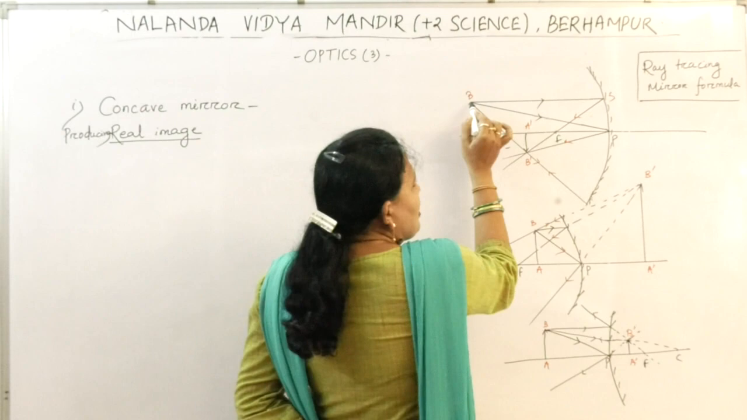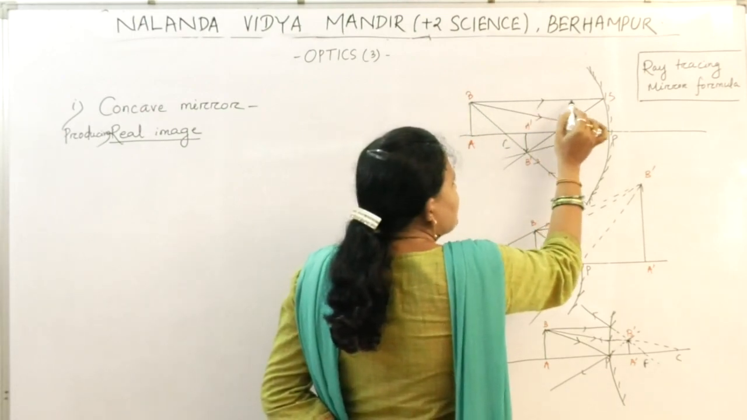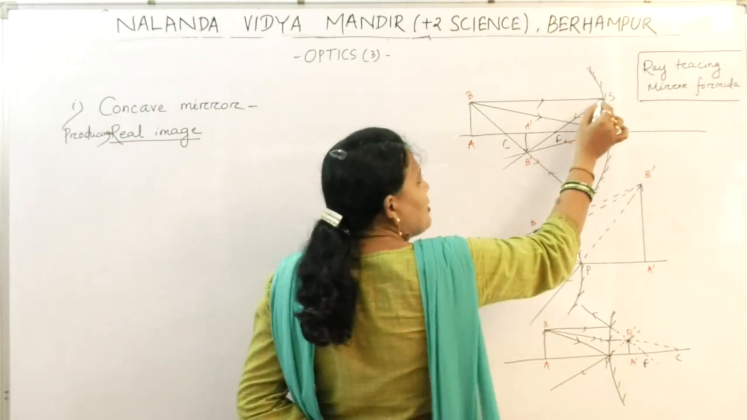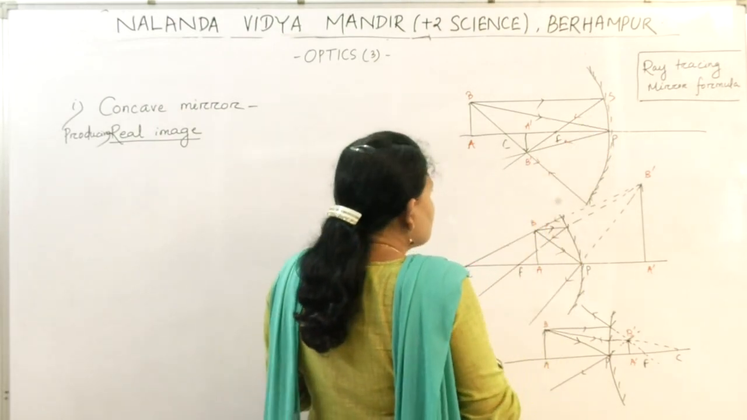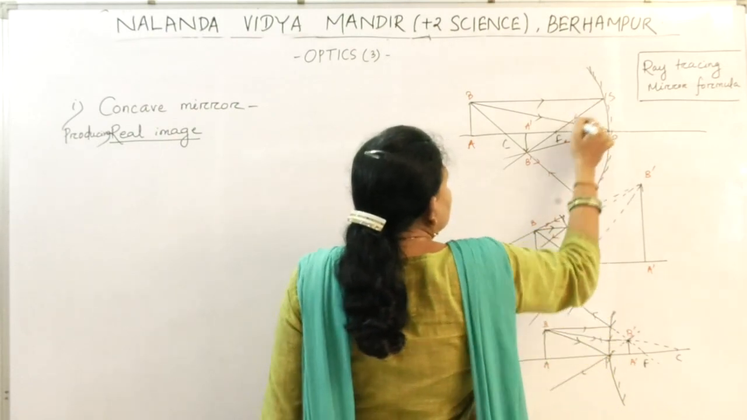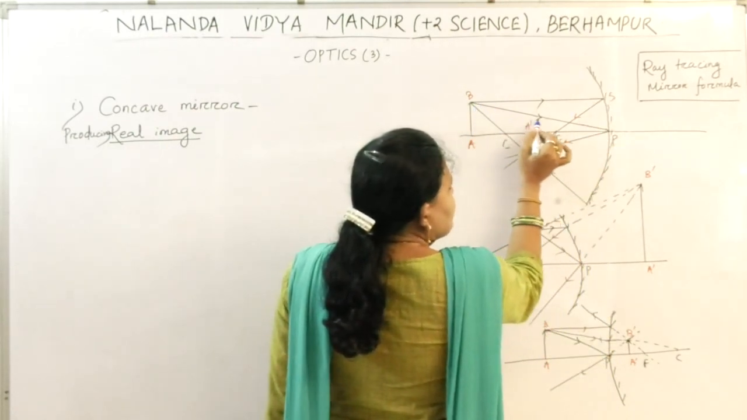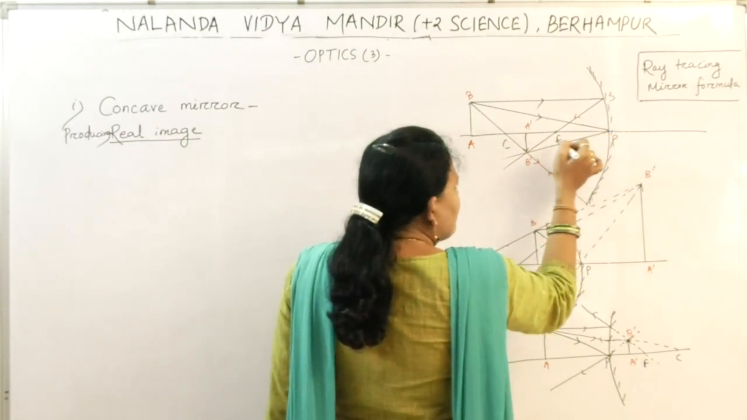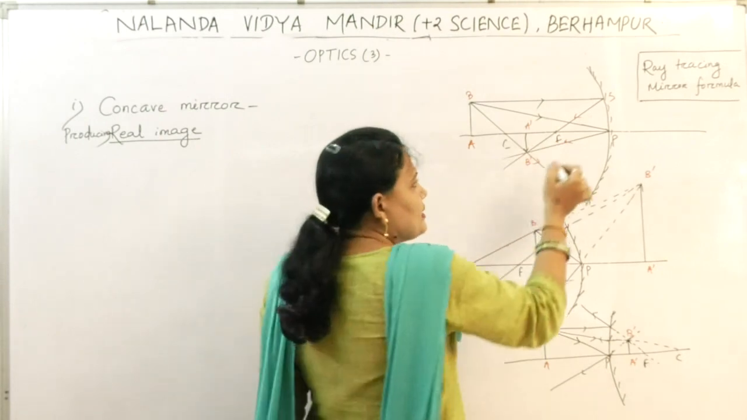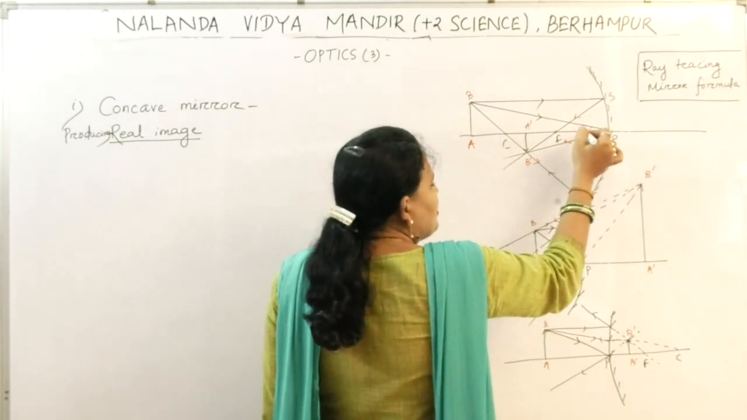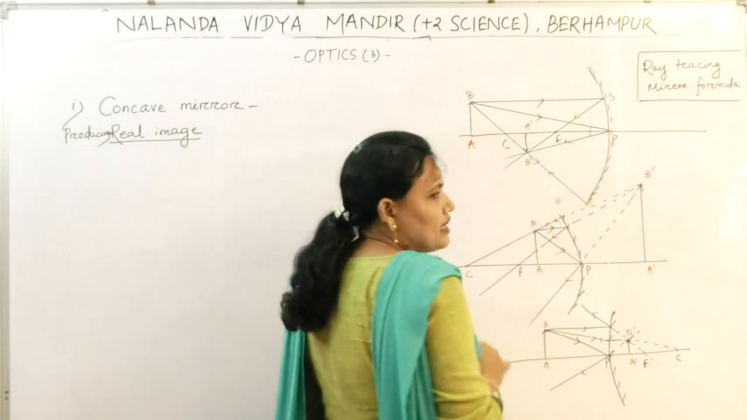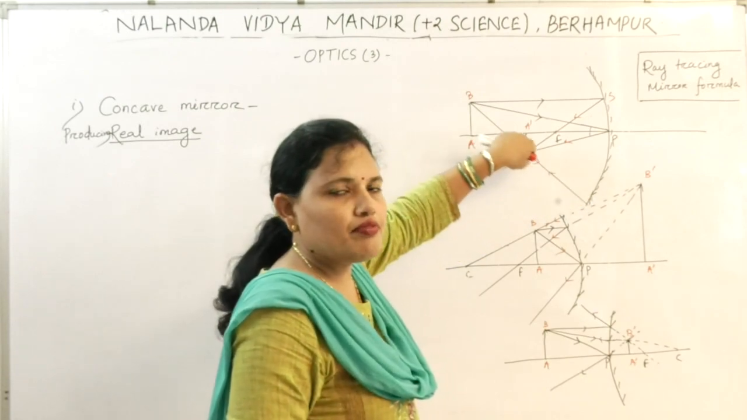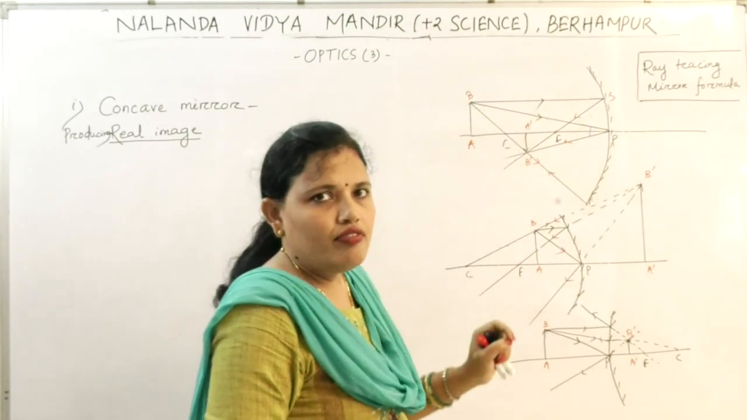When a ray moves parallel to the principal axis, after reflection it will pass through the focus. So this is a reflected ray. A ray incident at some angle to the principal axis is reflected at the same angle with the principal axis. So this angle is equal to this angle, and this is another reflected ray. If a ray passes through the center of curvature, then after reflection it passes back through the center of curvature.